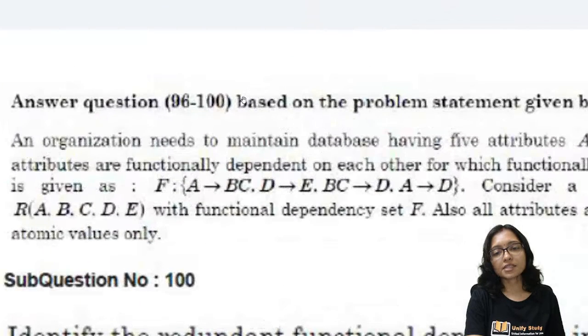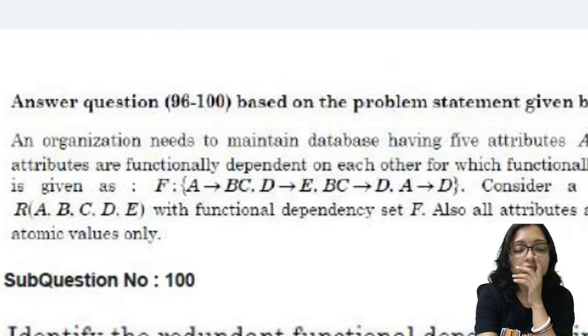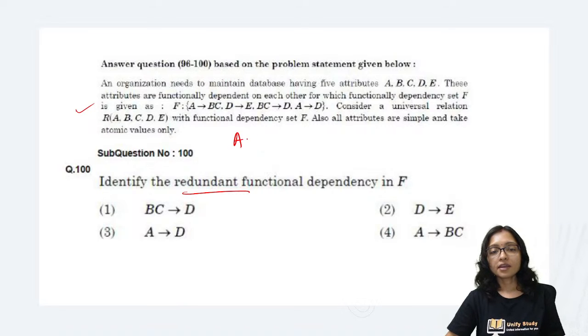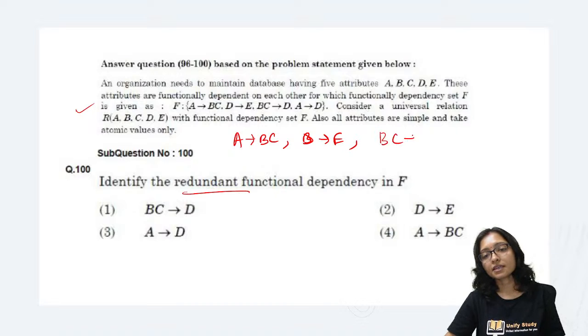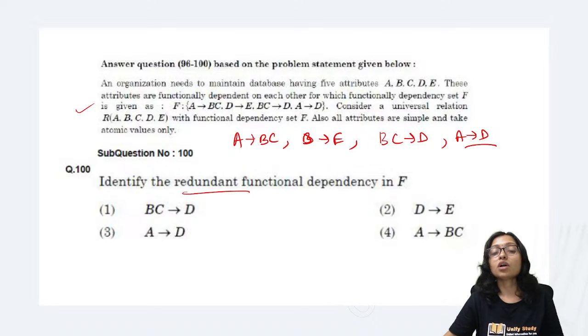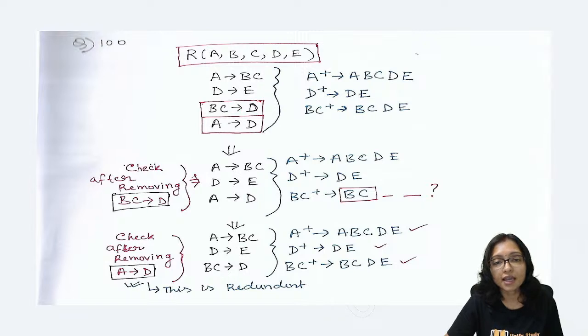This is the dependencies given to you. Yes. So here the dependencies are A implies BC, D implies E, BC implies D and A implies D. Out of that, which one is not required, that I have to find out. How to find out? I can see here it is also implies D, here it is also implies D. Right? Both are implying D.